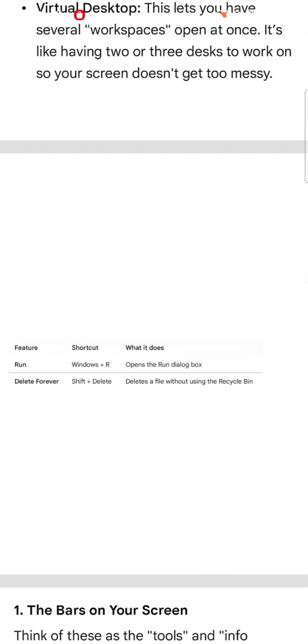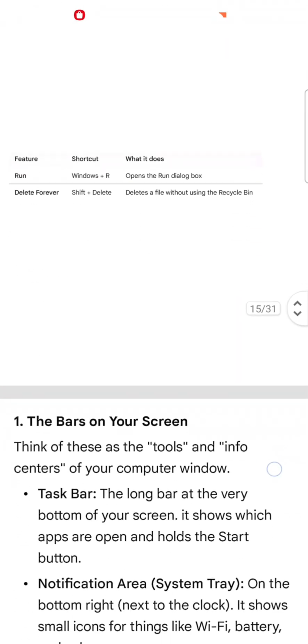Some important keys: Run, Windows plus R, opens the Run dialog box. Delete forever, Shift plus Delete. That means delete files without using the Recycle Bin.